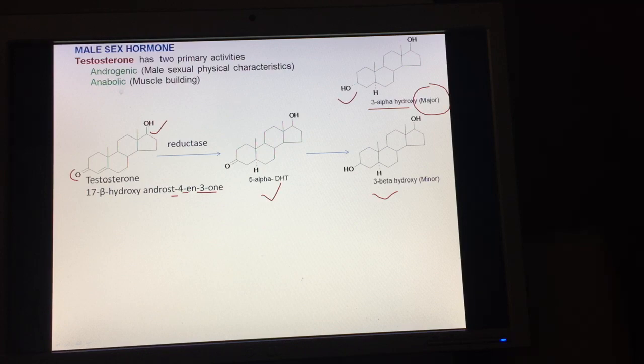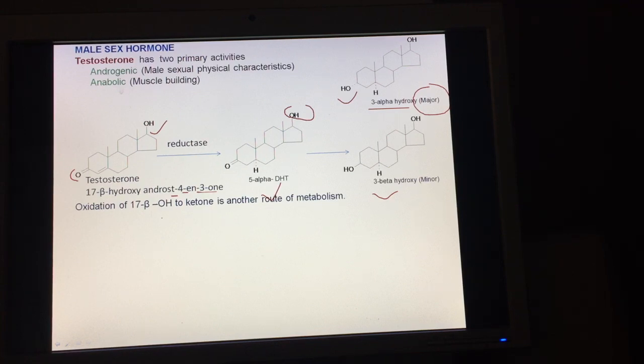In addition, the OH group at the 17th position can also be oxidized to a ketone. Oxidation of 17-beta hydroxy to ketone is another route of metabolism.